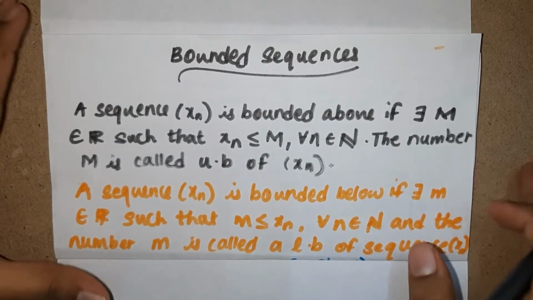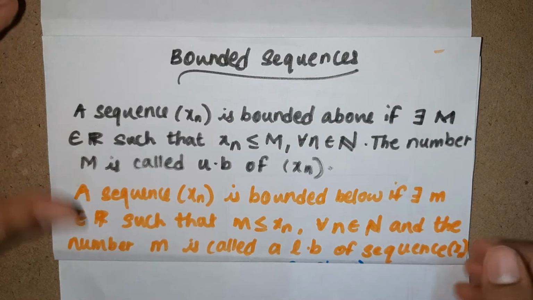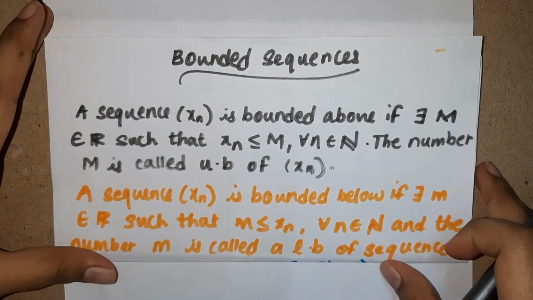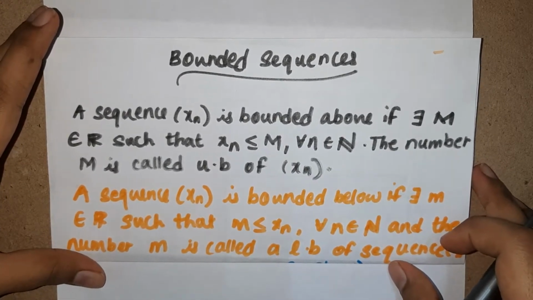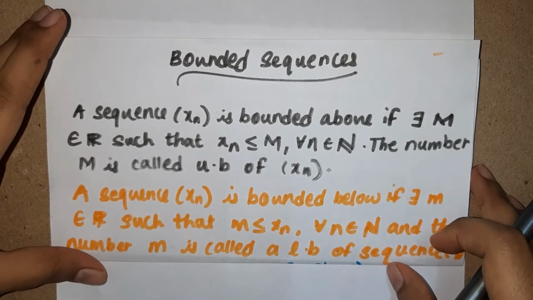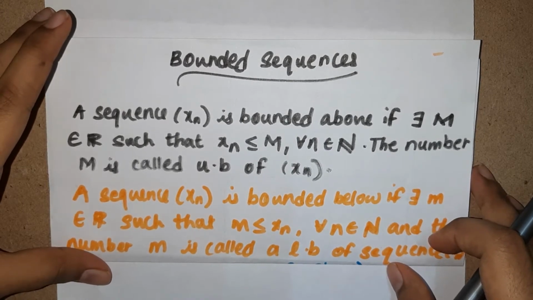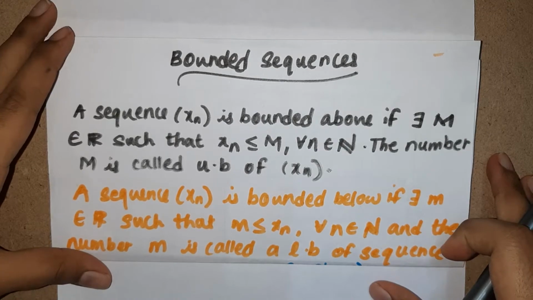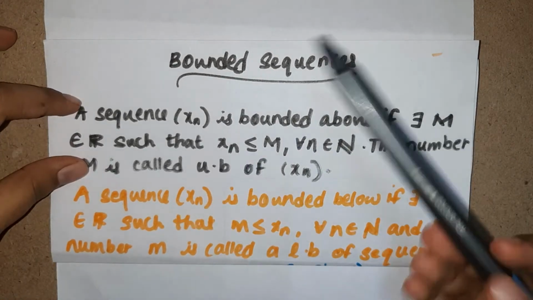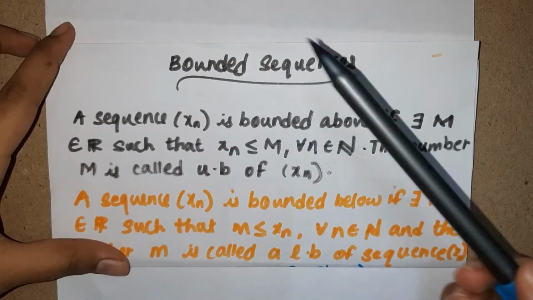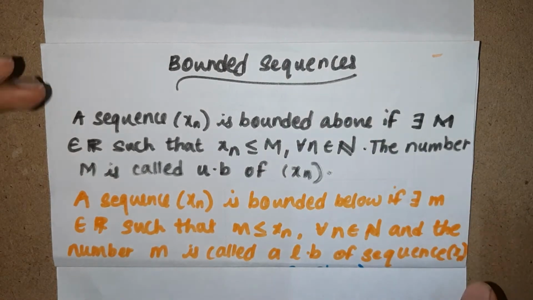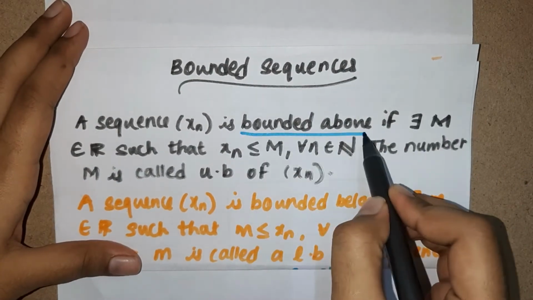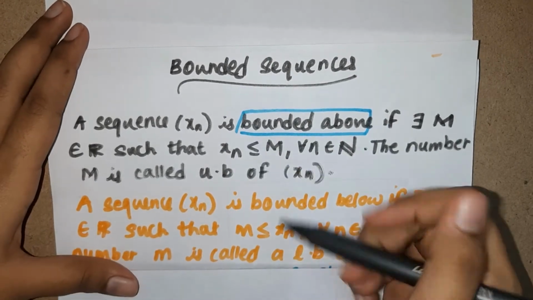So today we will be studying bounded sequences. Now in my previous videos I explained upper bound, lower bound, supremum and infimum. So here we will be talking about bounded sequences. Sequences can also be bounded. So let's see how. This is the first definition, this is the second definition. This is the bounded above definition and this one is bounded below.